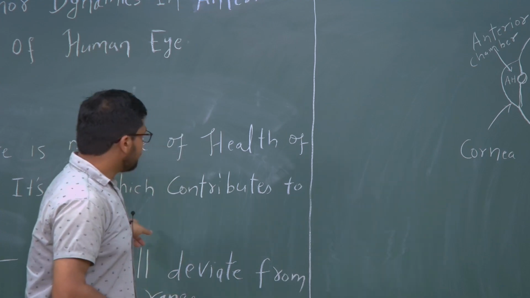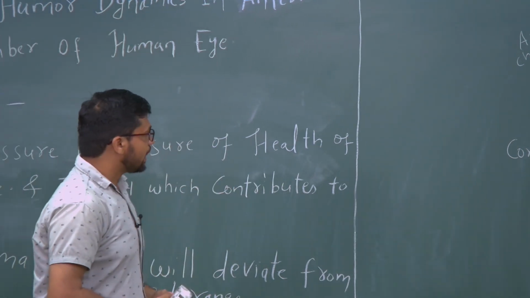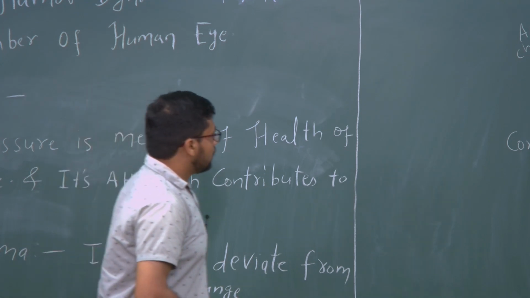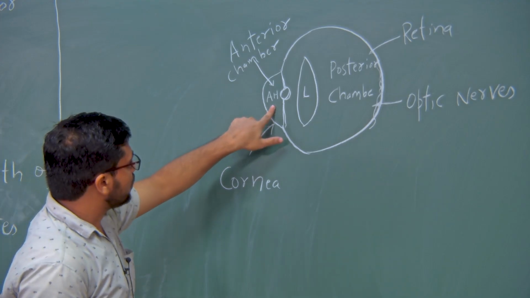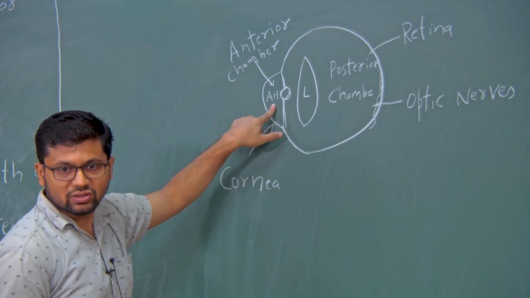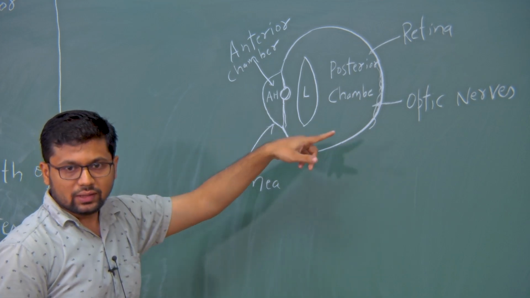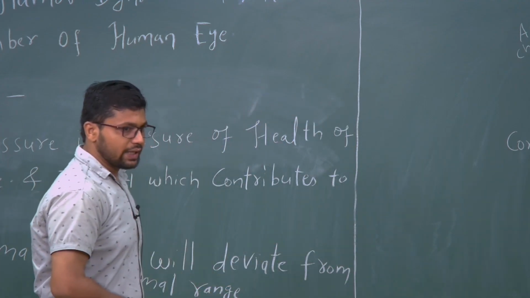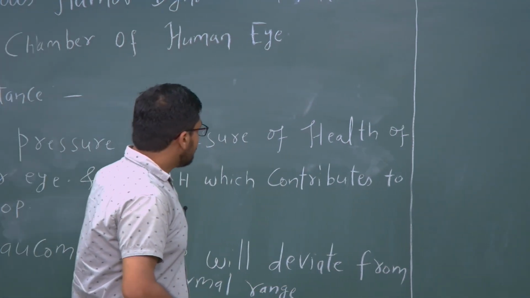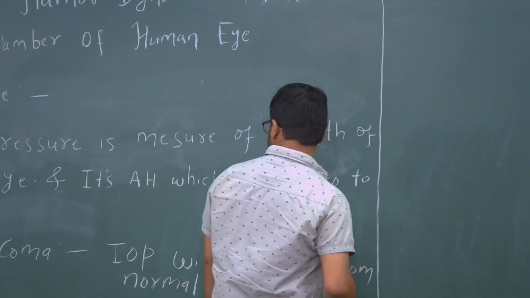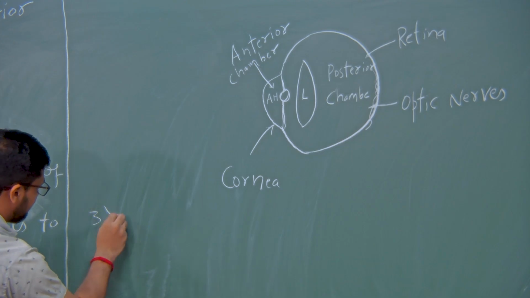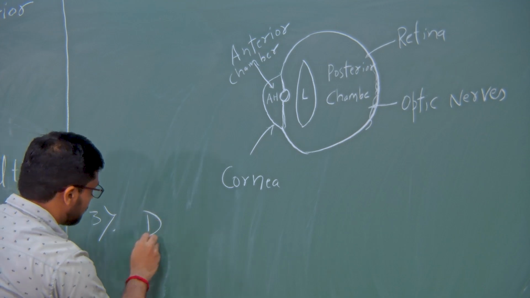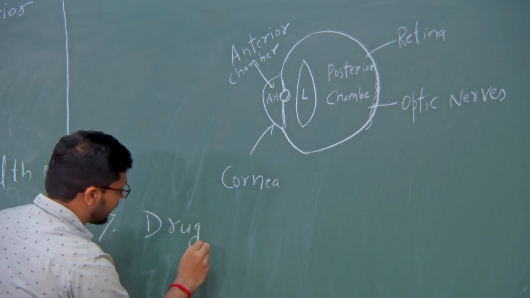So, this study is important to understand how glaucoma proceeds, like how pressure is generated or becoming more in this chamber because of fluid dynamics, and how it is damaging the optic nerves. So, this study is important from that point of view also. The other thing is drug delivery. This is also important if we talk about drug delivery inside the eye.